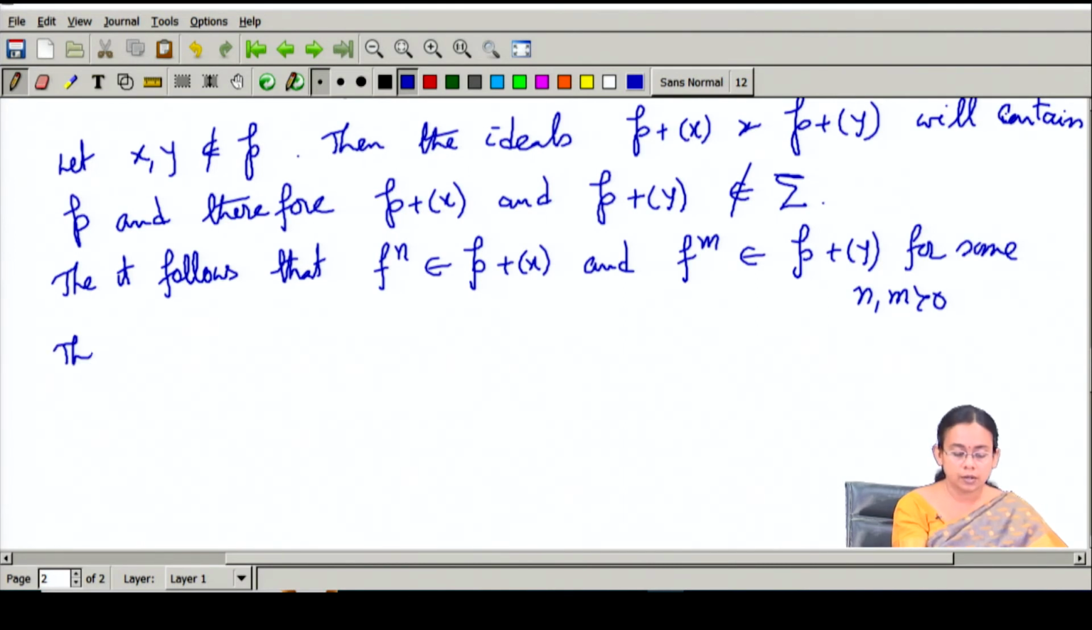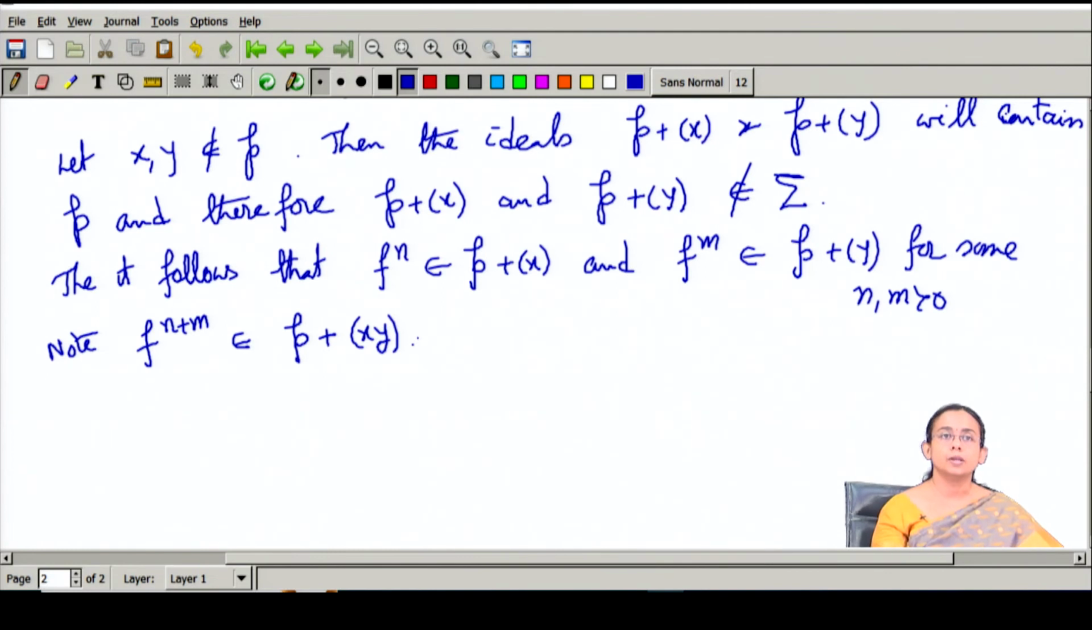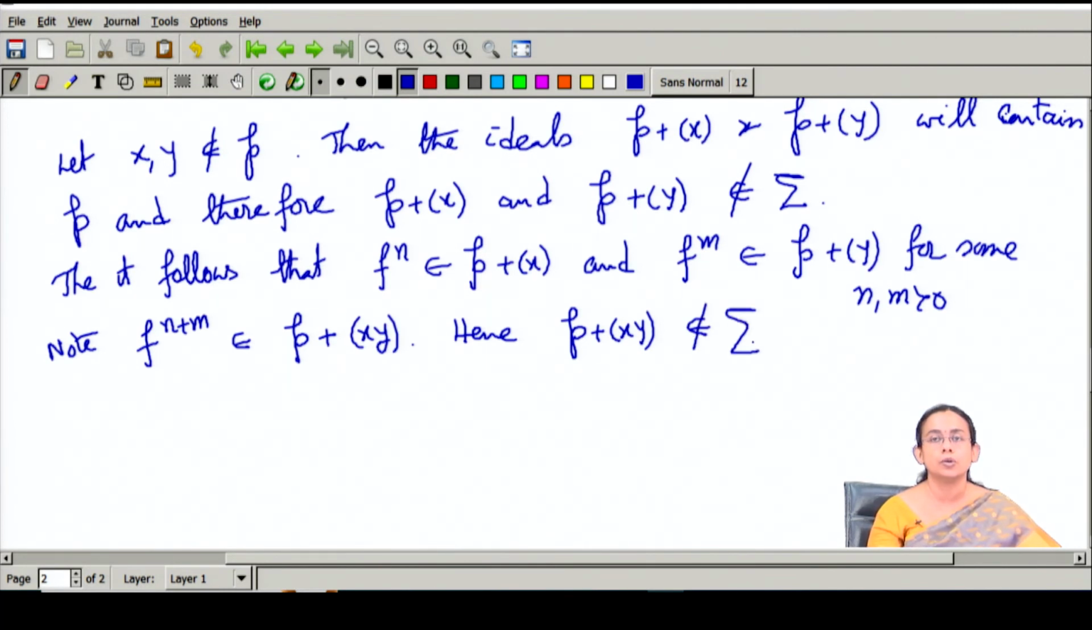Then note that from here we can conclude that f to the power n plus m will be in the ideal P plus xy. Hence that means that this ideal P plus xy doesn't belong to sigma, because sigma is the collection such that no power of f will be in that set, but here f to the power n plus m is in this ideal.